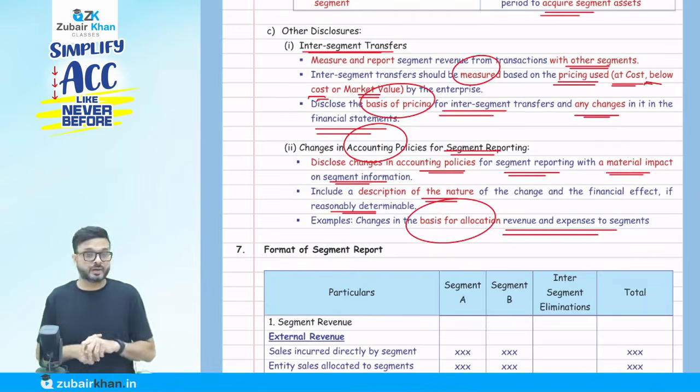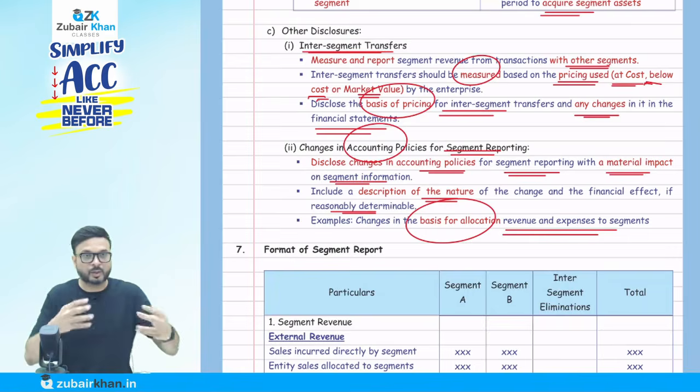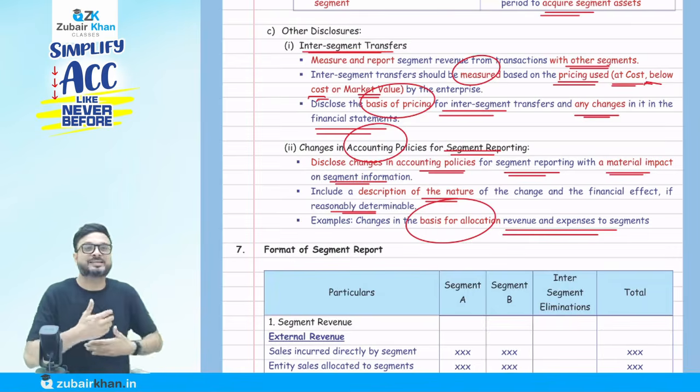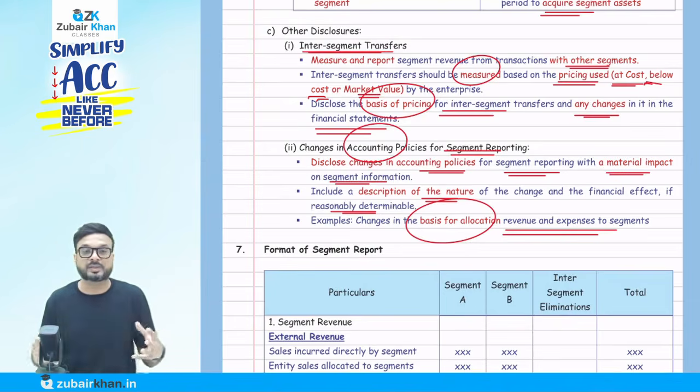If they change the accounting policy related to segment reporting, what is going to happen? For example, there are some common expenses incurred for all the segments. I have to allocate those expenses, because when I decide the resulting profit, I have to allocate all the expenses to all the segments for that year. So when I allocate the expenses, how do I allocate? There should be some apportionment.